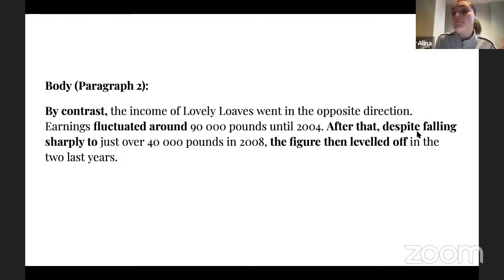I'm using a very beautiful contrast structure, despite. Please make sure that after despite, you need to use a noun structure or ing form. And that's exactly what I'm doing. Despite falling sharply to just over 40,000 pounds in 2008, right? So this is a contrast idea, right? Apart from starting from a contrast transition, I also use this contrast linking word to prove with data that it's really like that. Then I'm saying that the figure leveled off, right?